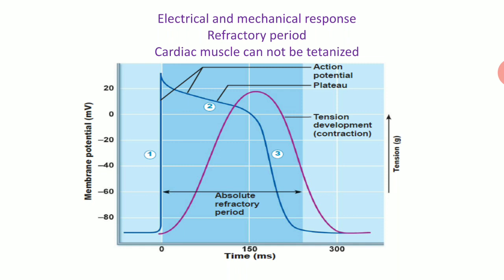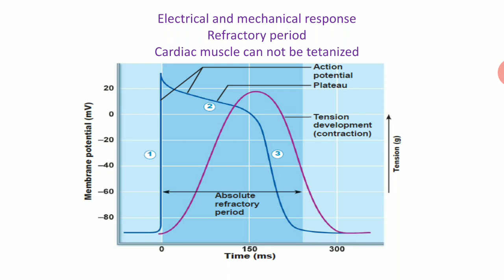And what the refractory period says is that if we give another stimulus in the period of action potential, we will not get any mechanical response. This is also beneficial: nature has done this so that cardiac muscle cannot be tetanized.